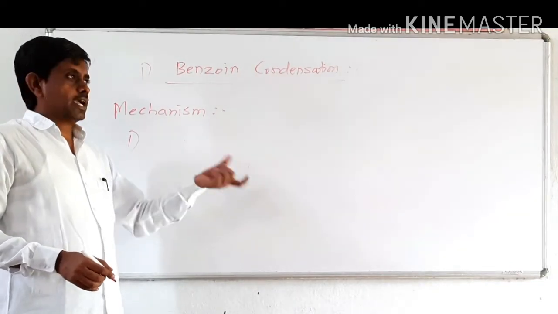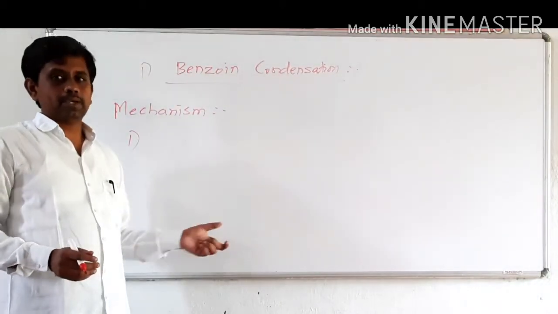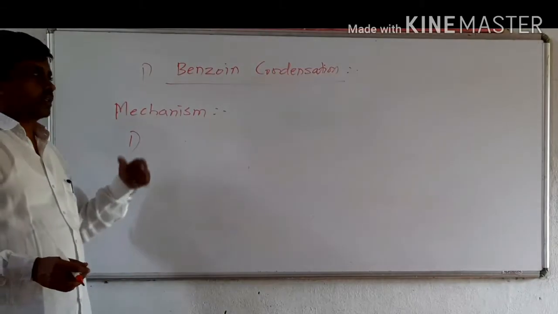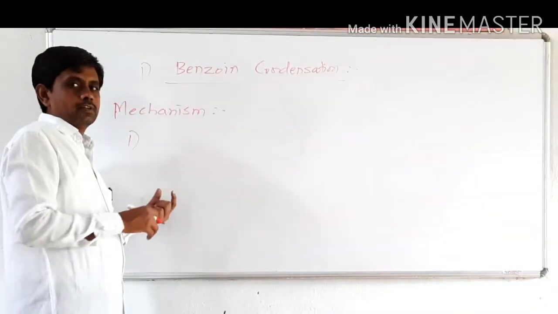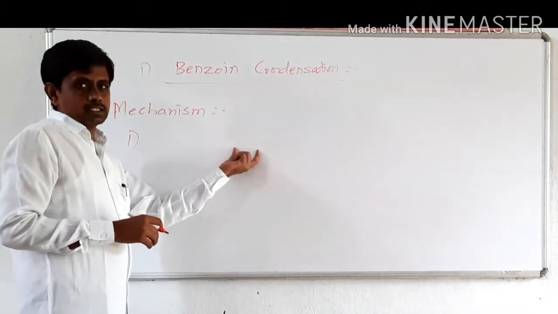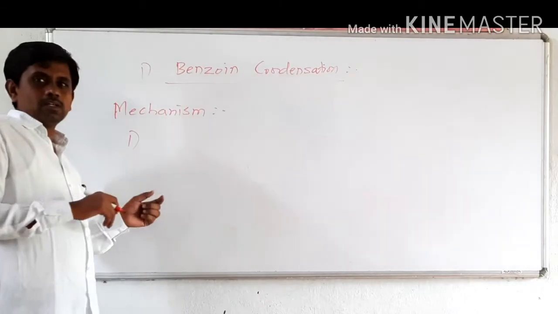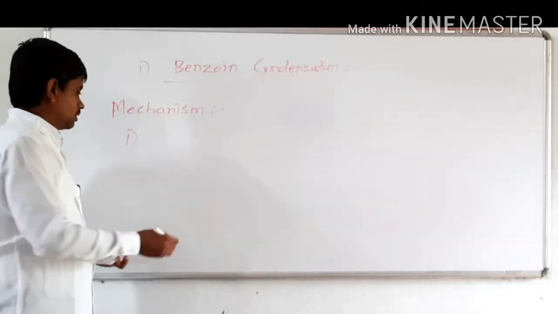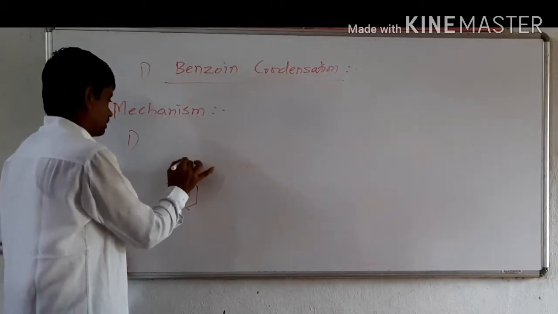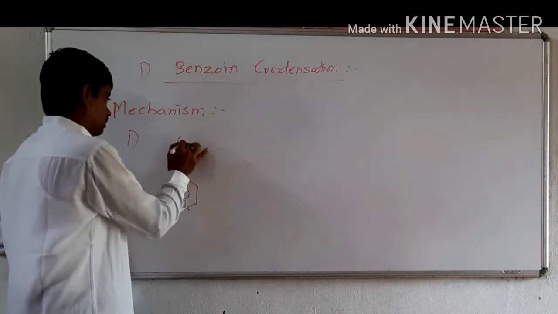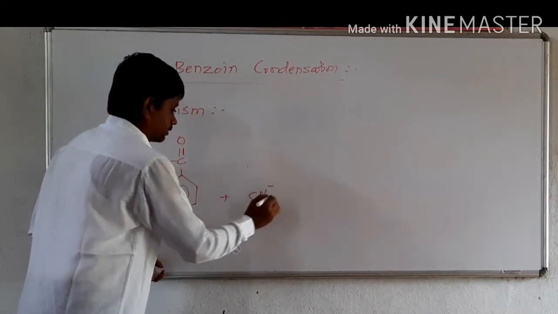In this case, the cyanide ion from KCN, being the nucleophile or the base, attacks. In benzoin condensation, CN minus acts as an initiator and as a nucleophile which attacks one of the benzaldehyde molecules.